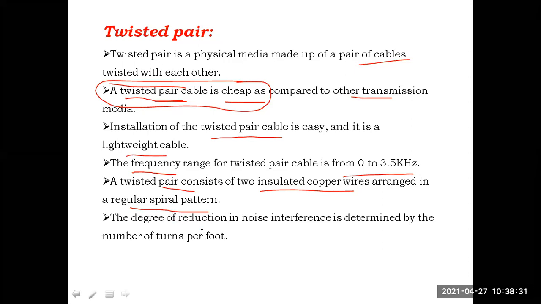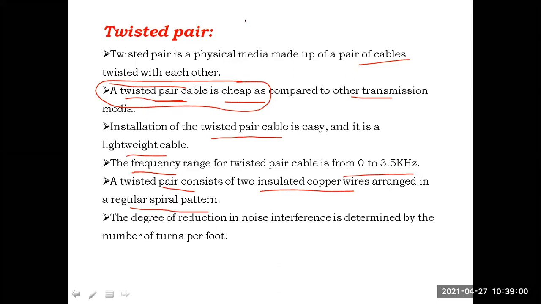What is the purpose of this twisting? What is the main advantage of this twisting? In the twisted pair cable, they are taking 2 insulated copper wires and twisting them with one another in a spiral pattern. Why are they twisting them? Why are they arranging the wires in the form of a spiral pattern with a twist?